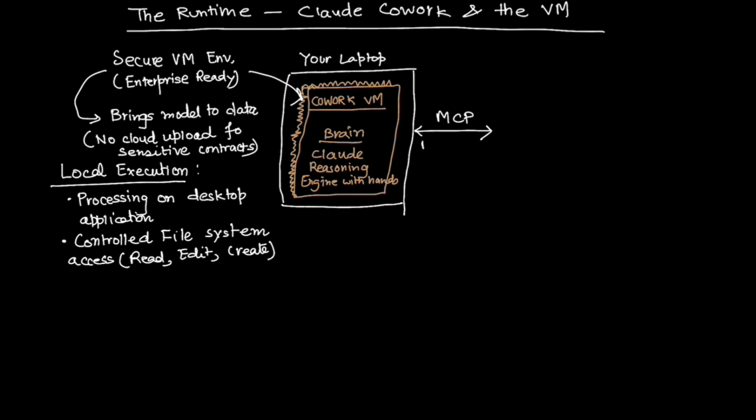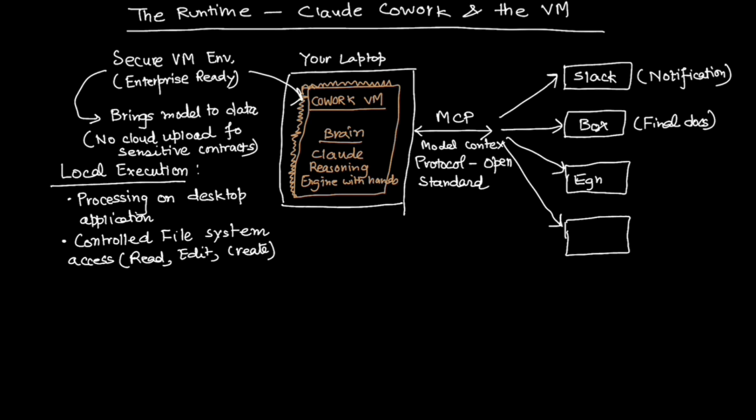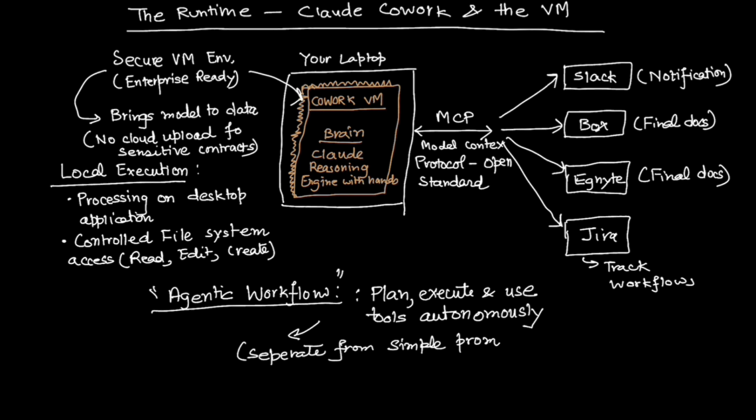It uses MCP, or the Model Context Protocol. This is an open standard that lets the plugin connect to your enterprise tools securely. It doesn't need a custom integration for every tool. It just needs an MCP server. It connects to Slack for notifications. It connects to Box and Egnyte to find documents. It connects to Jira to track workflows. This agentic workflow, or the ability to plan, execute, and use tools autonomously, is what separates Cowork from a simple ChatGPT or Claude prompt.